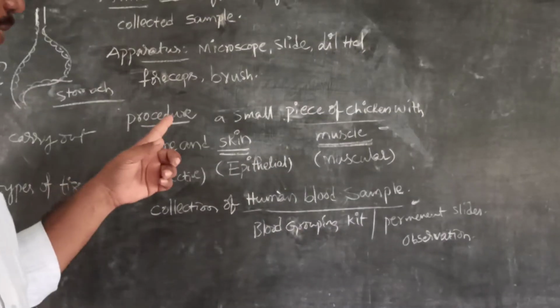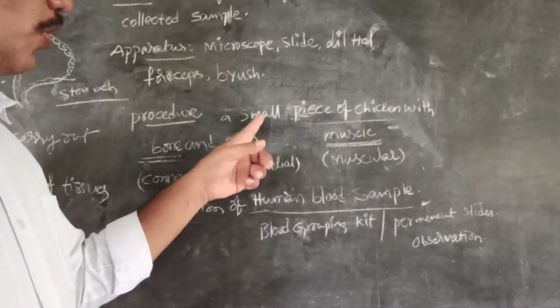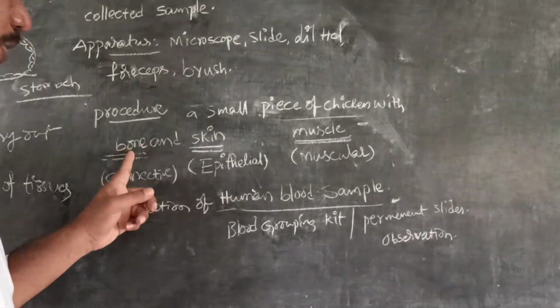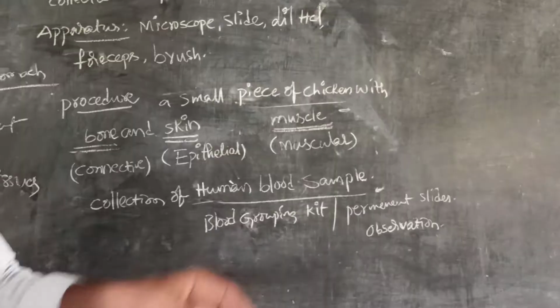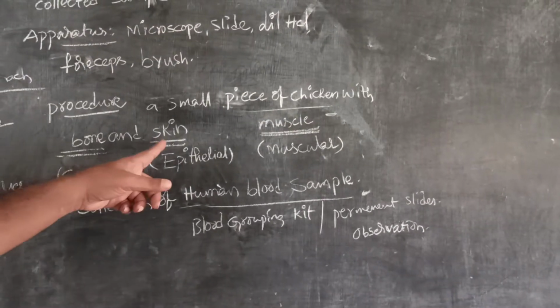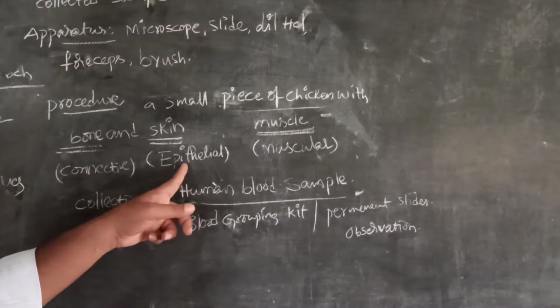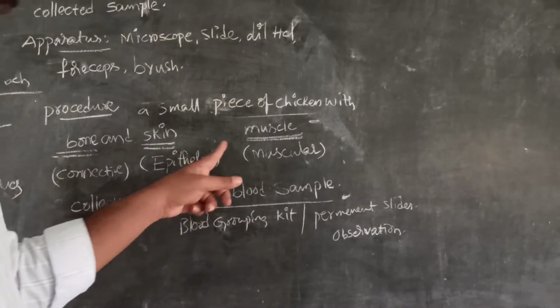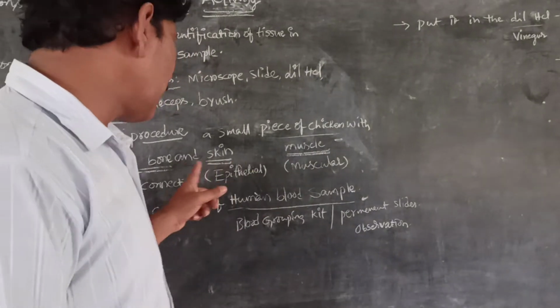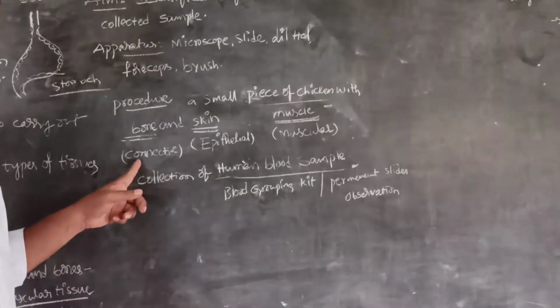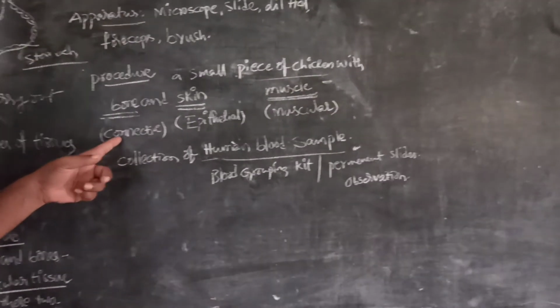See, coming to the procedure: take a small piece of chicken with bone, skin and muscle. Actually, skin is the outermost layer, that means epithelial tissue. Next, muscle is muscular tissue. When coming to bone, it is a connective tissue. Blood and bone are called connective tissue.